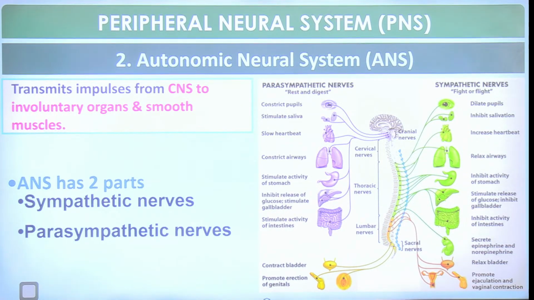If I talk about sympathetic nerves, it dilates the pupils, inhibits salivation, increases heartbeat, relaxes the airways, inhibits activities of the stomach, stimulates the release of glucose, inhibits the gallbladder, inhibits the activities of the intestines, secretes epinephrine and norepinephrine, relaxes the bladder, promotes ejaculation and vaginal contraction.